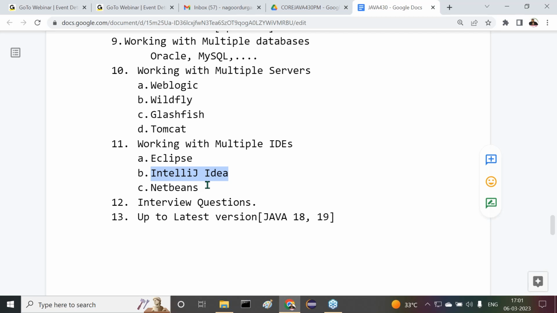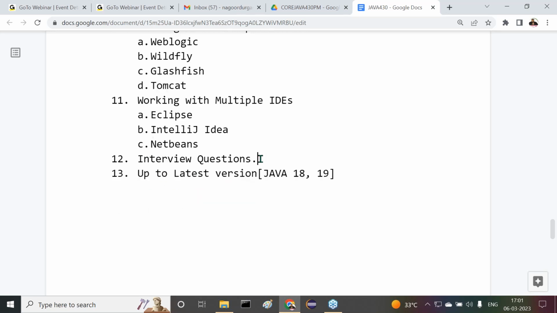But when I talk about NetBeans, NetBeans is not required immediately. When we move to the frameworks, by that time we are going to understand NetBeans. Observe carefully. Anyway, as part of the course, interview questions will be provided.